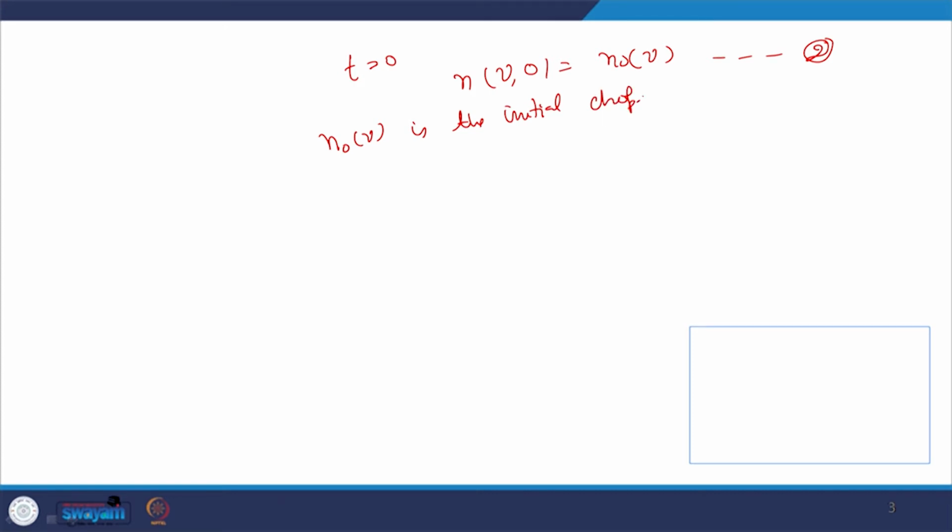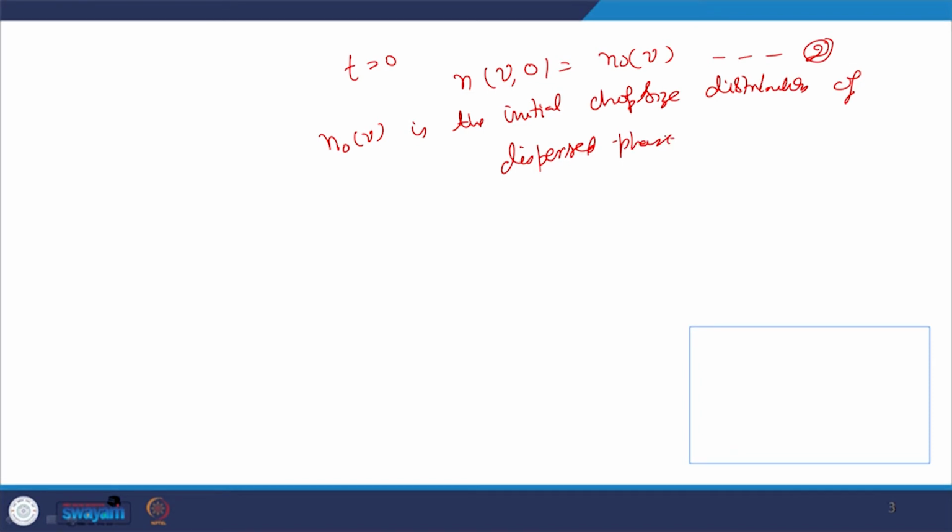So sometimes it may appear that due to this concept you are giving utmost attention to population balance modeling. Now the equation which we discussed earlier will satisfy the initial condition, say at t equal to 0, n(v,0) is equal to n0(v). This may be reflected as equation number 2. Now n0(v) is the initial drop size distribution of the dispersed phase.